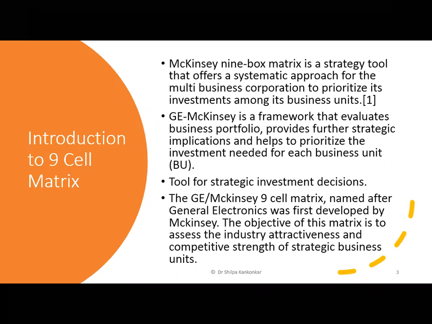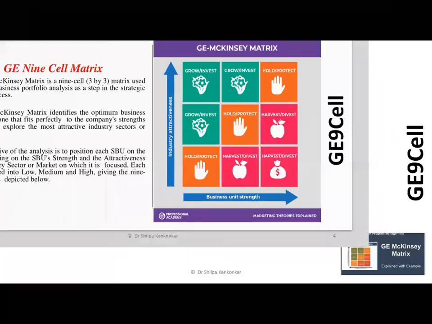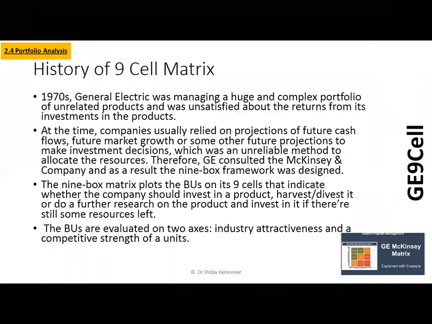Like I always say, you need to know the history before you go to the geography of any topic, and the history basically says that this 9-cell matrix was actually a combined work of McKinsey, the consulting group, and the General Electric group. In 1970, General Electric was managing a very huge and very complex portfolio. They had more than 100 products at that particular time. They had a presence in more than 122 countries, and they were in completely unrelated products.